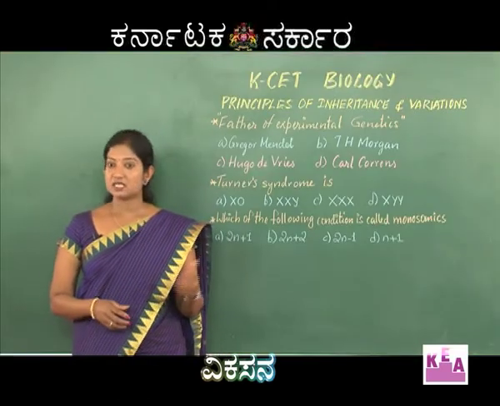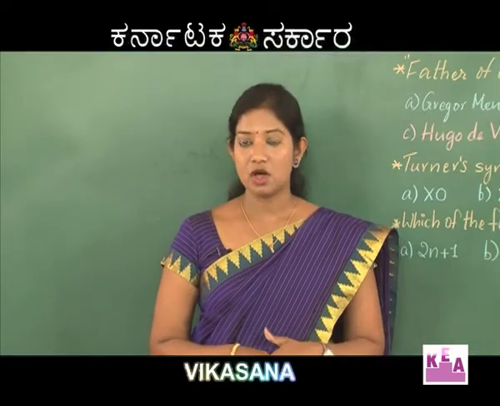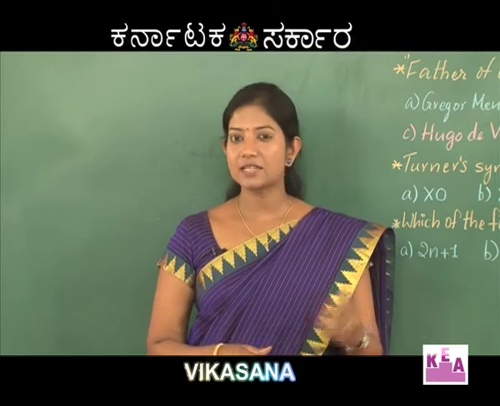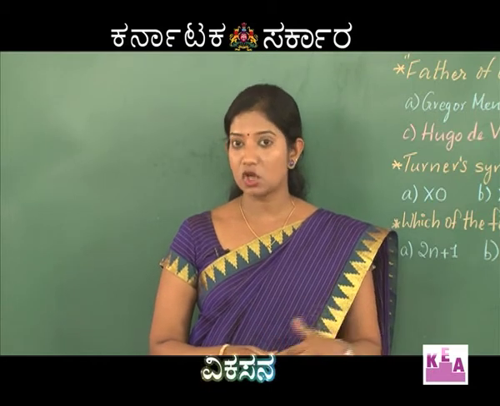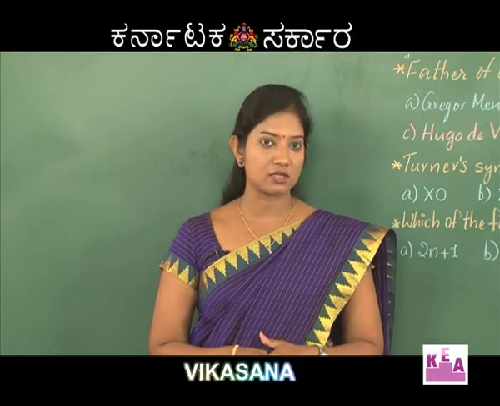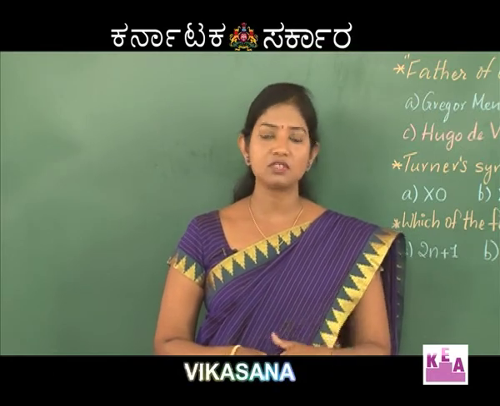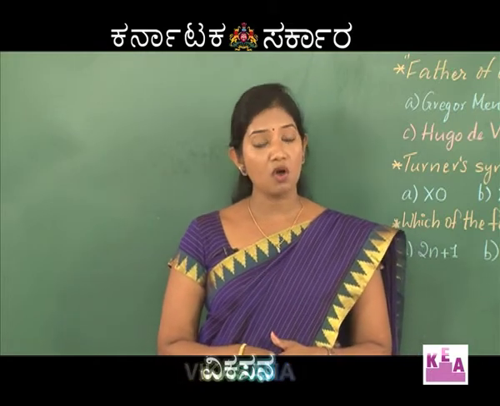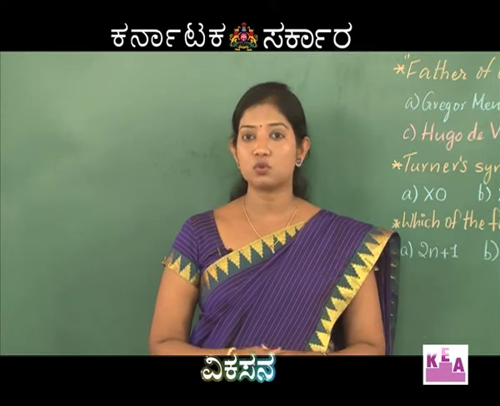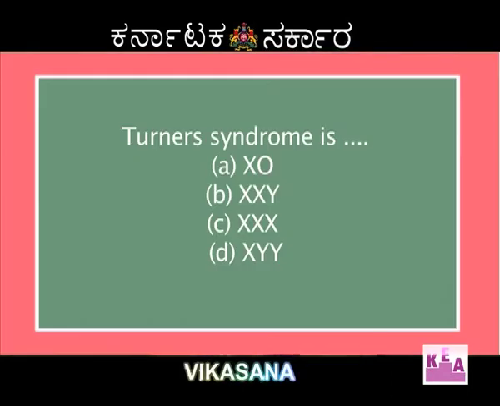Now, Turner syndrome, the name comes from the person who first found it, Dr. Turner. It is actually a disorder, and this disorder is generally found in female. And the person who is affected by this disorder will be sterile. What is the reason for being sterile? We are all aware that to be a fertile female human being, 2 X chromosomes are required. But here there is deletion of 1 X chromosome, that is, XO is the condition.